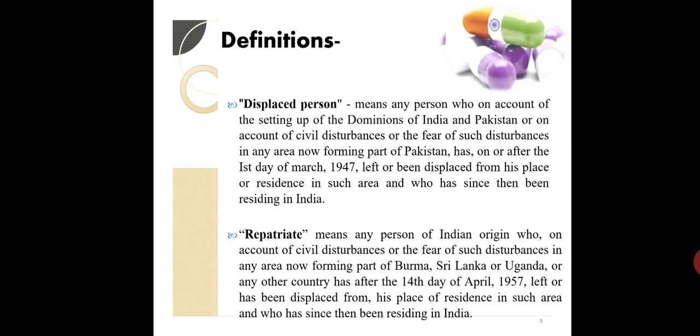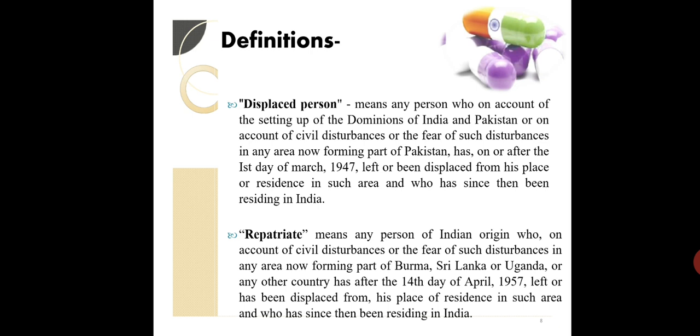Some other points are displaced person and repatriate. Displaced person: displace करना, that is एक place से दूसरी place में आपको move करना, that is displaced. So if we are talking about this, let's read the point.